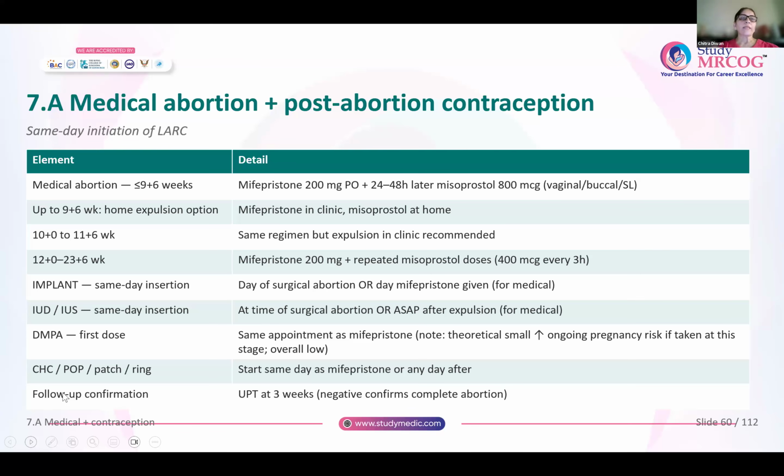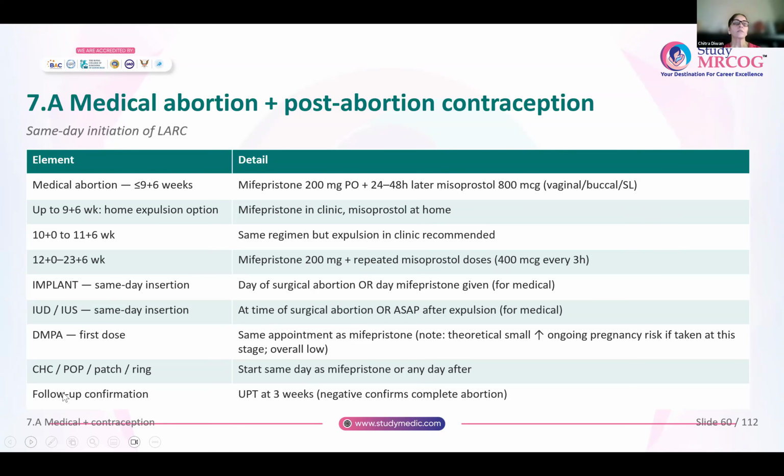Now coming to medical abortion and post-abortion contraception. Long-acting reversible contraceptives you can initiate on the same day that a medical abortion or even a surgical abortion has been done. Okay. So for medical abortion at less than or equal to 9 plus 6 weeks, we already saw the same thing for a miscarriage. Mifepristone 200 milligrams and 24 to 48 hours later you can give misoprostol 800.